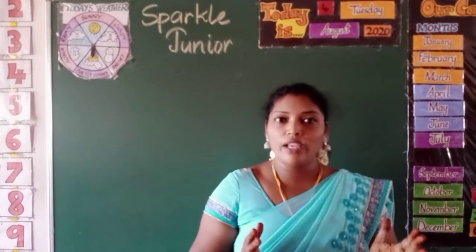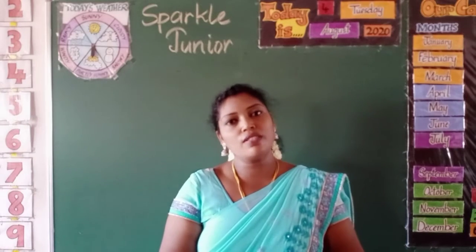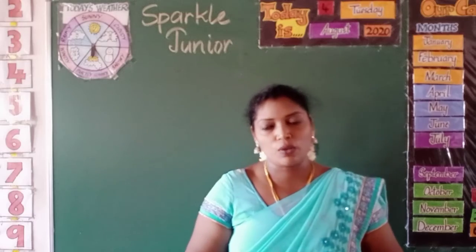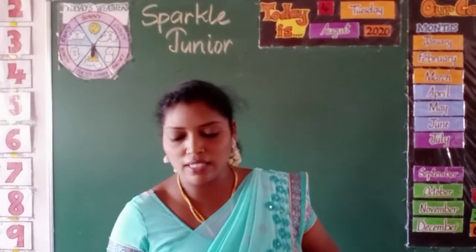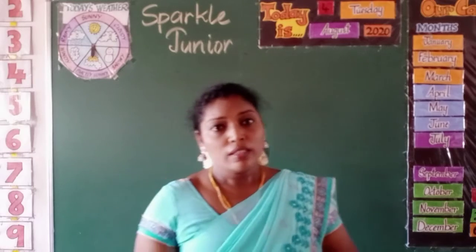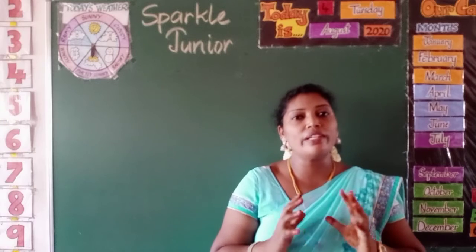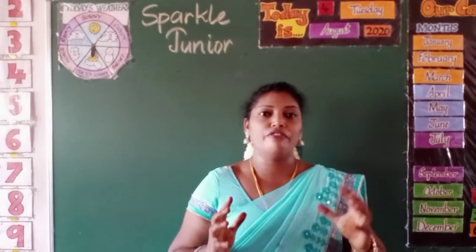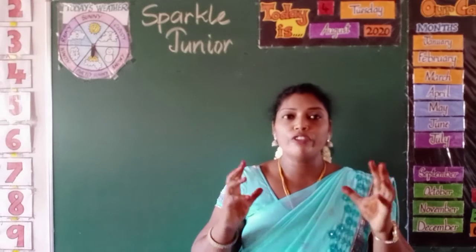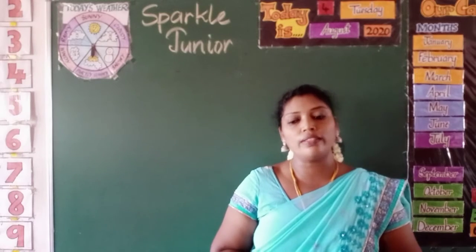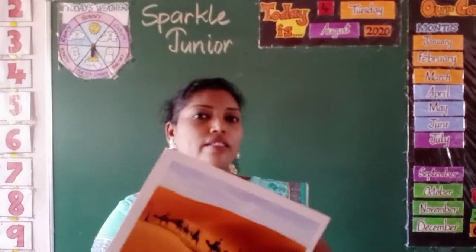Okay, today we are going to learn about the animals that live in the desert. You might be thinking, what is a desert? Kids, there are some places where we can see only sand all the way. If we turn everywhere, we see only sand. The place which is full of sand is called a desert.